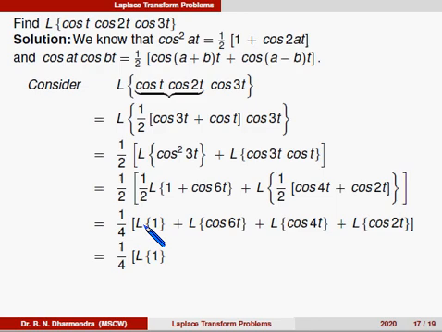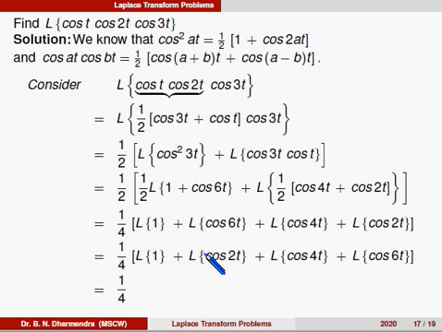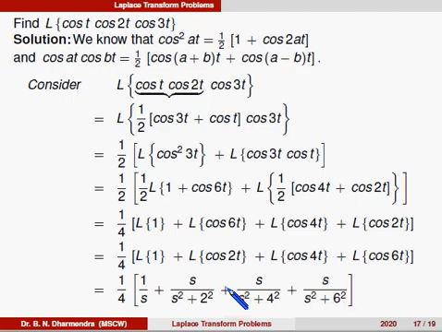We can rearrange the terms: first Laplace of 1, which is 1 divided by s, plus Laplace of cos 2t, that is s divided by s² plus 2². Similarly the Laplace of cos 4t is s divided by s² plus 4². The last one, Laplace of cos 6t, is s divided by s² plus 6². So this is the value. The final step is to expand the terms: this one is 4, this one is 16, this one is 64.